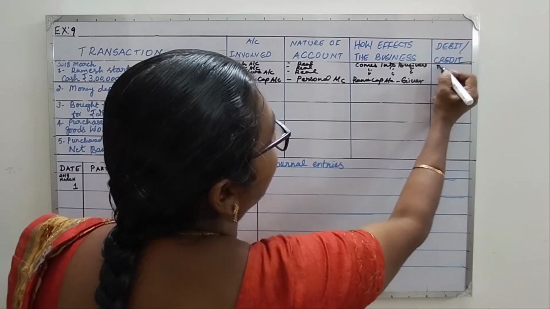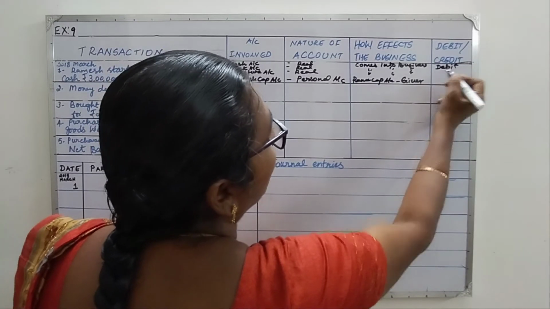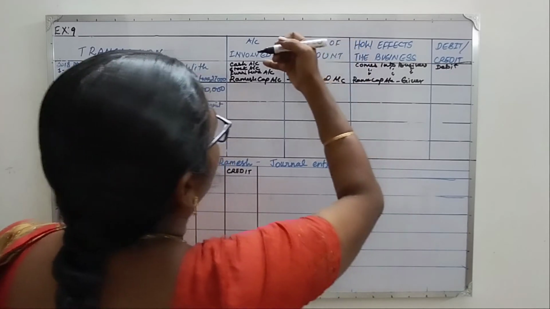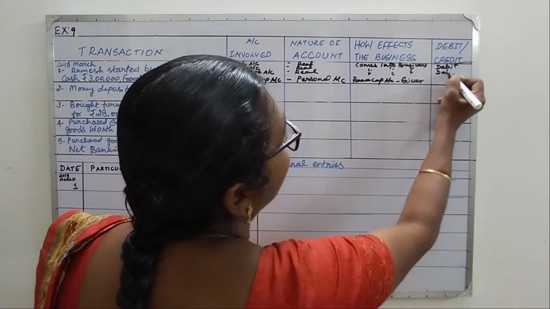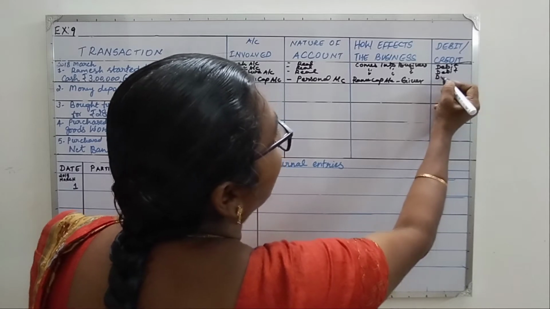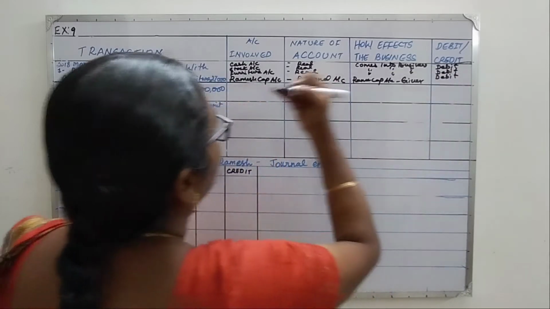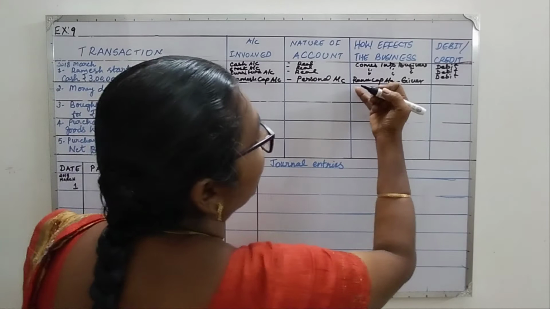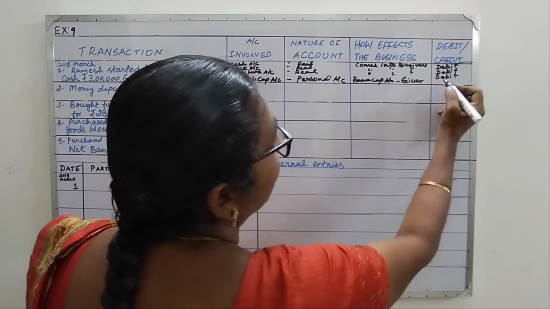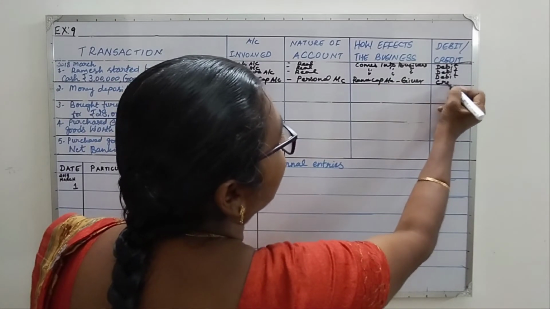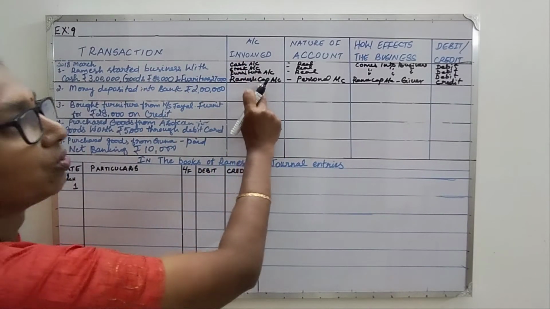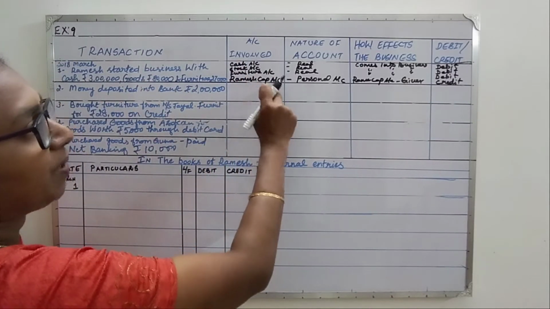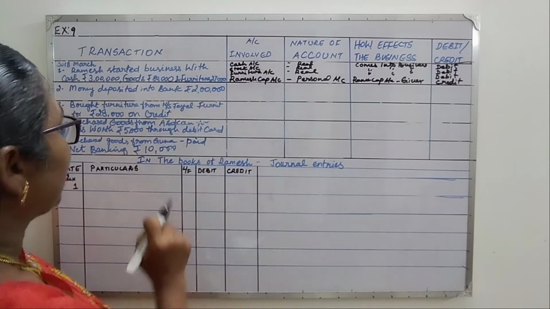So we are going to debit cash account, stock account, furniture account. All three will be debited except for Ramesh capital account. Ramesh, who is the giver of the money, his account will be credited.